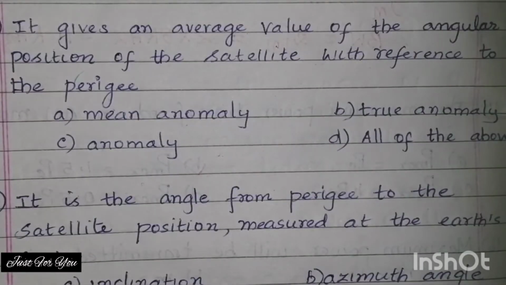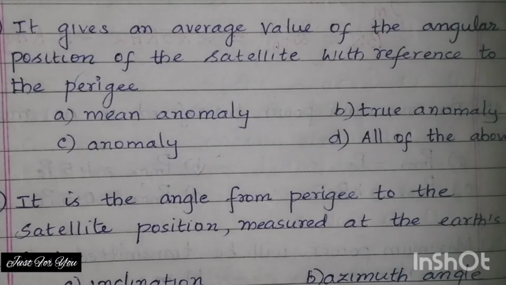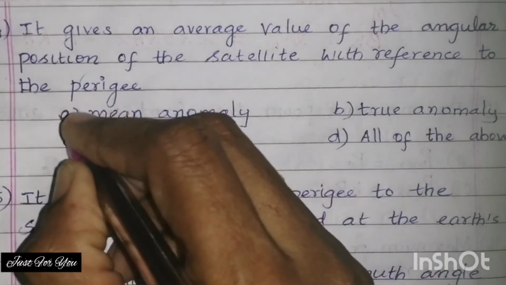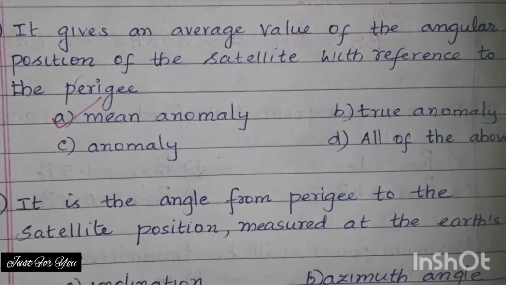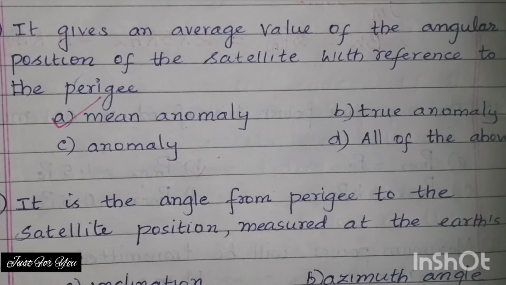It gives an average value of the angular position of the satellite with reference to the perigee. The options are A, mean anomaly, B, true anomaly, C, anomaly, and option D is all of the above. The right answer is option A, mean anomaly. Mean anomaly gives the average value of the angular position of the satellite with reference to perigee.